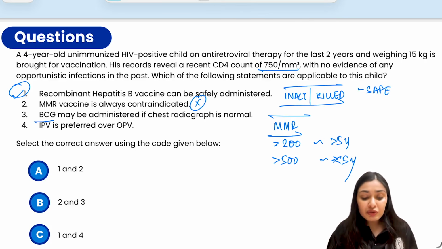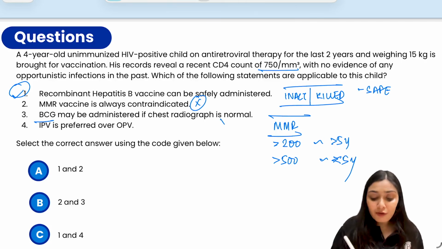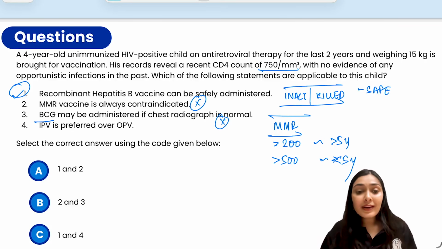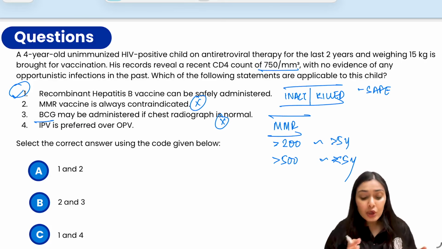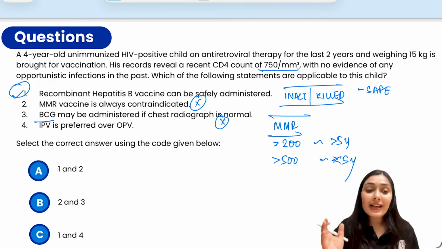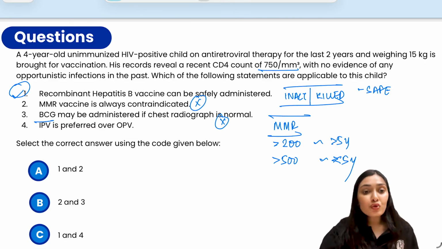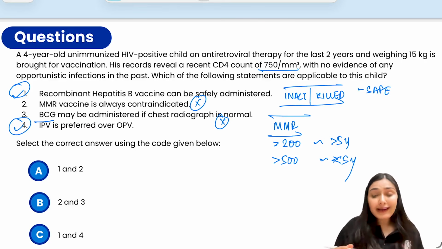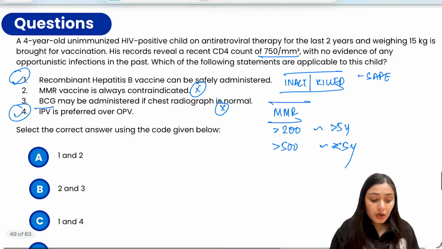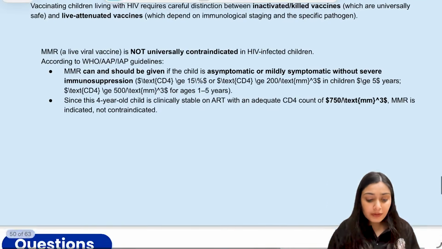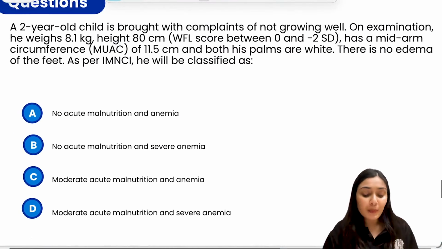BCG can be administered if the chest radiograph is normal. This is a false statement, an incorrect statement, because I told you that BCG is contraindicated. It is a live attenuated vaccine. It is strictly contraindicated because of the chances of disseminated BCG disease. So irrespective of the chest radiograph, irrespective of the CD4 count, you do not give BCG. And the fourth option says that IPV is preferred over OPV, which is true because IPV, we all know, is an inactivated form, so better. So statements 1 and 4 are correct, option C, right? So these are the important pointers regarding vaccines in immunocompromised children.